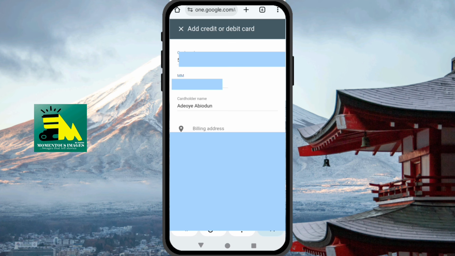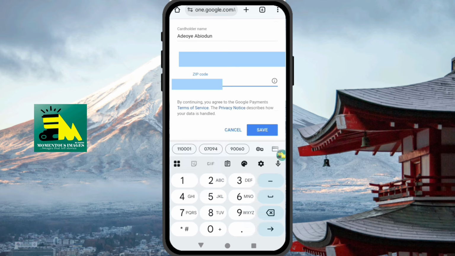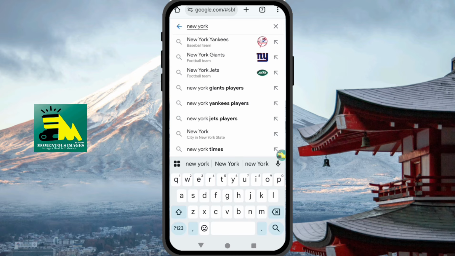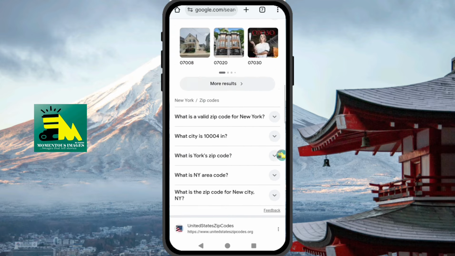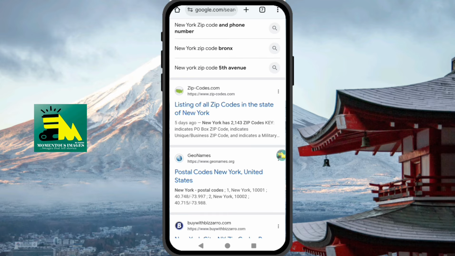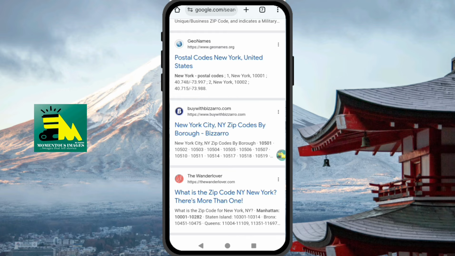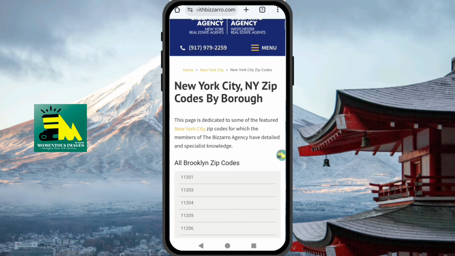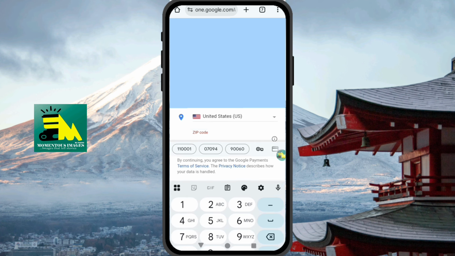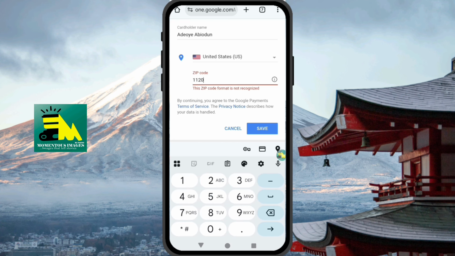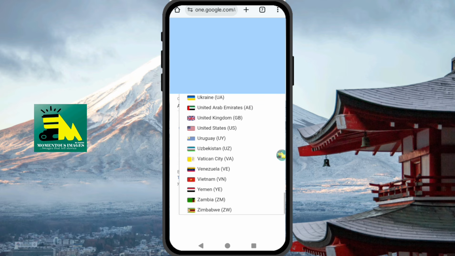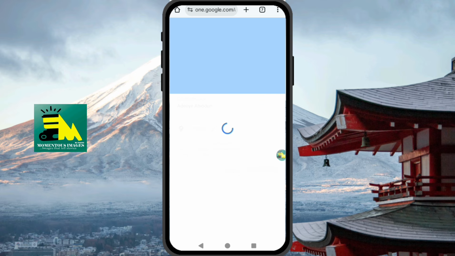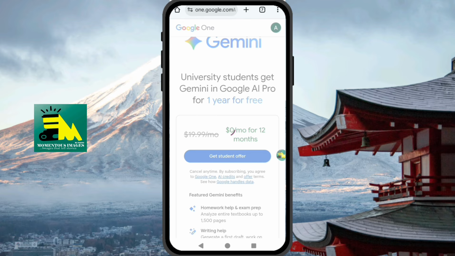So just provide this information the way it is on your card. Okay, you won't be charged anything at all. So I want to input my zip code because I use a VPN. So that's the reason why I have to look for the VPN of that country, that state, input it there, then save it. Click on save, allow it to load.